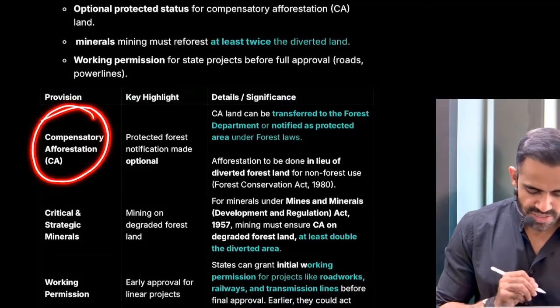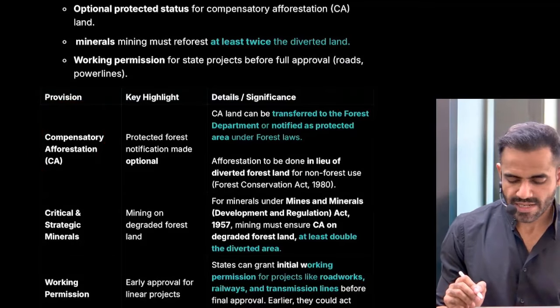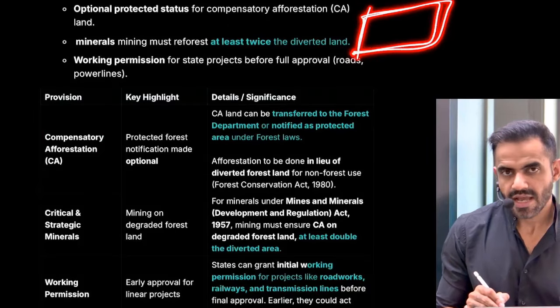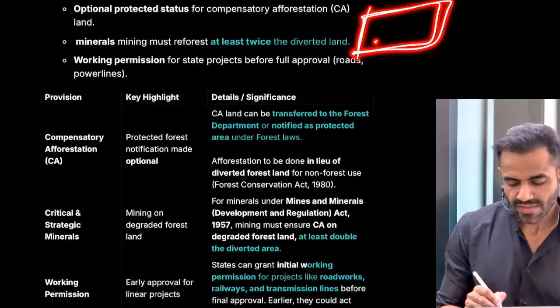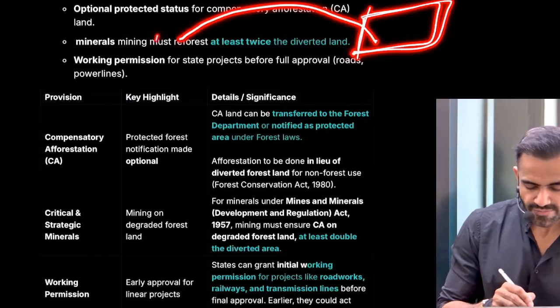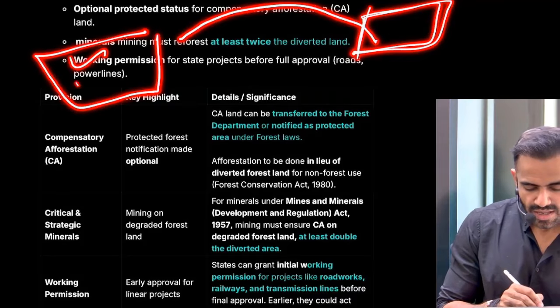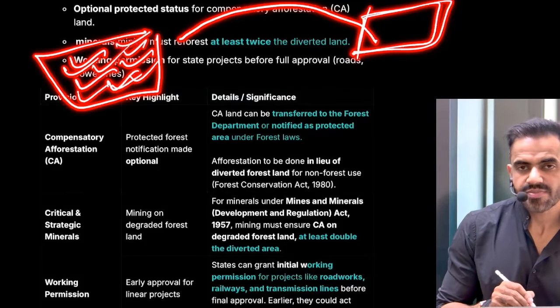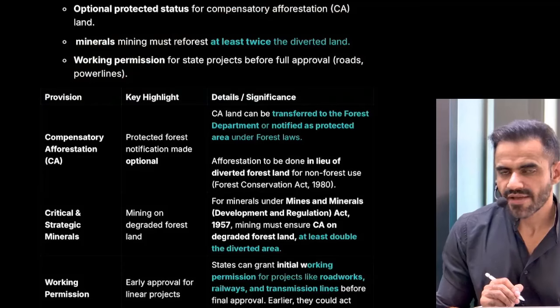First is related to compensatory afforestation. What does that mean? You want to set up industry here. There are trees in this area. You are going to cut those trees. Now, what you will have to do, you will have to plant trees somewhere else. This is basically referred as compensatory afforestation.